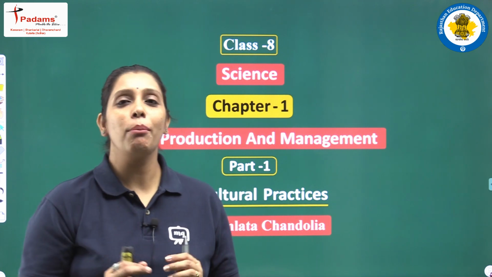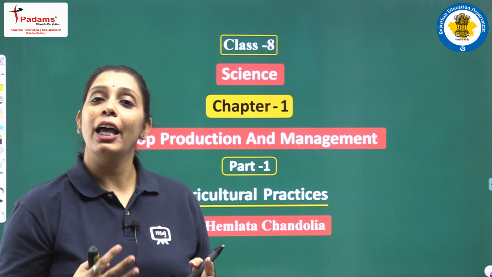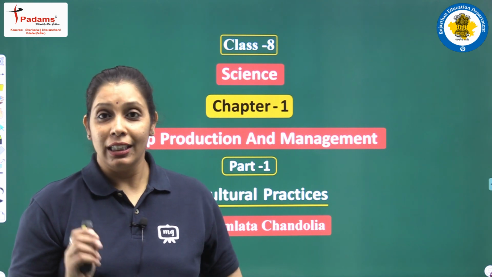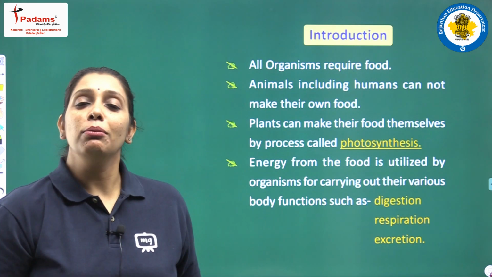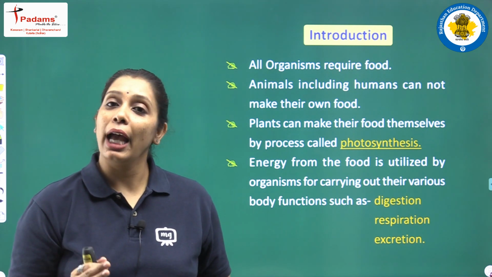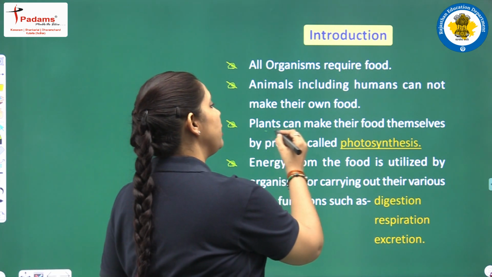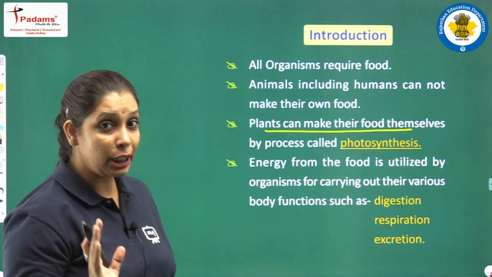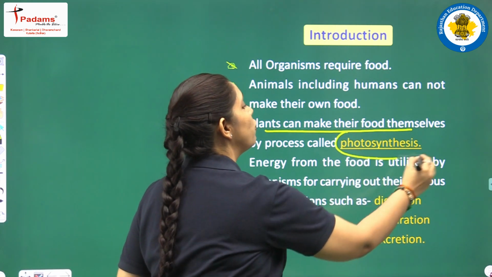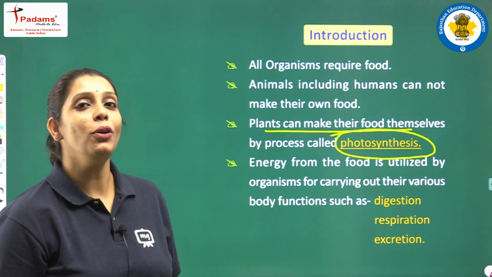Students, let's have a talk about food. As you studied in previous classes, humans and other animals cannot make their own food. Is it clear? Animals and humans cannot make their own food. They depend upon animals and plants for their food requirement. But we know that plants can make their food themselves. And what is the name of the process by which they make their food? The process called photosynthesis, and they prepare their food in the form of carbohydrate.